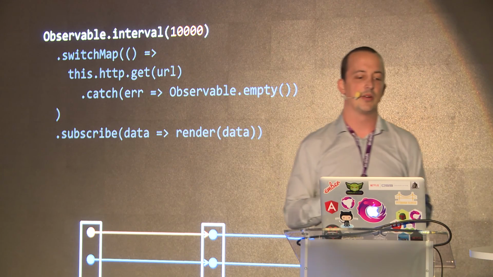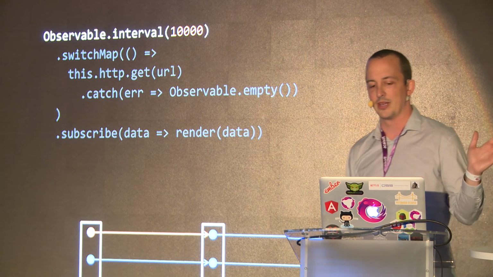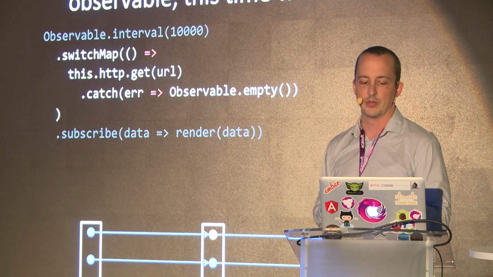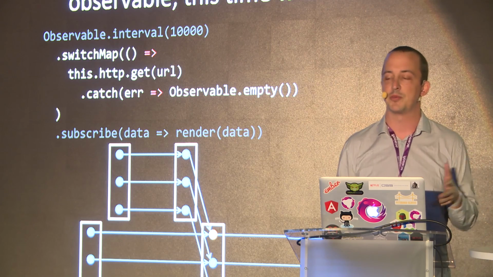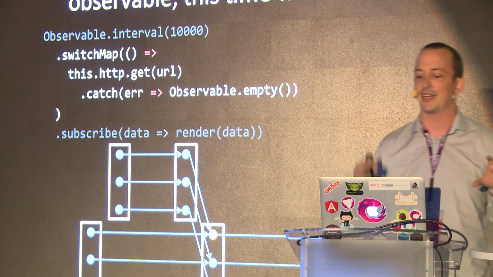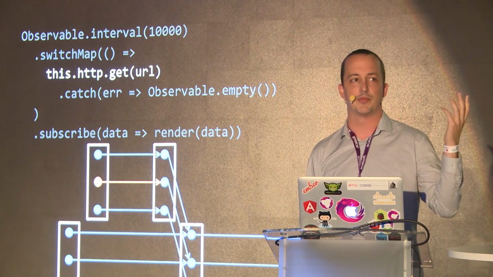So in that scenario, and I'm just going to jump to the part where it errors here, we're going to send our 0 along from our interval. We're going to switch map that into a brand new observable. Now you see it's got 2 steps because it's got our HTTP get and then it's got a catch right after it. So we're going to say that that get errors 500, whatever.